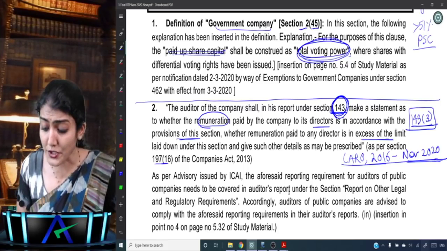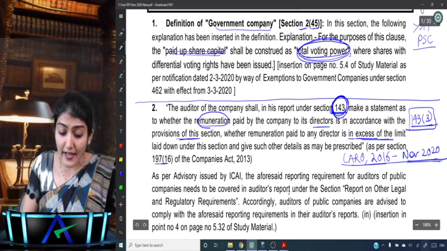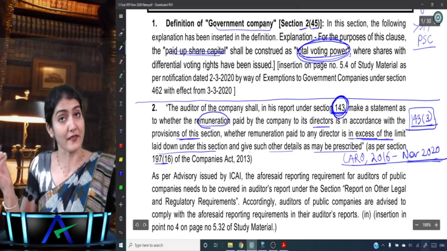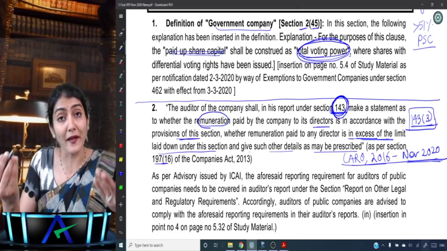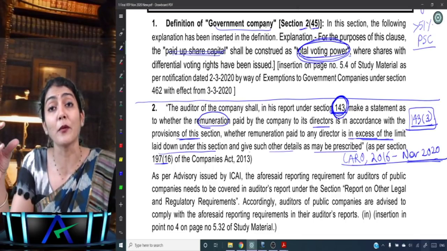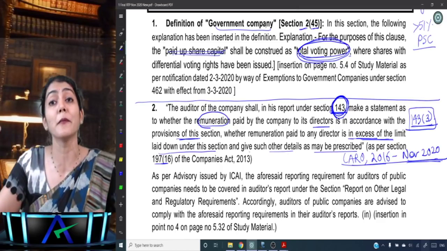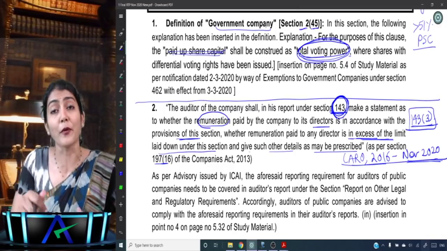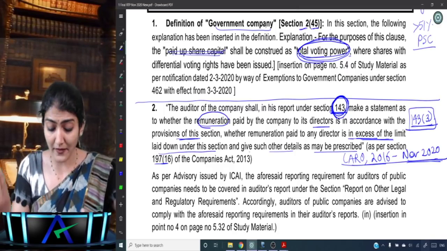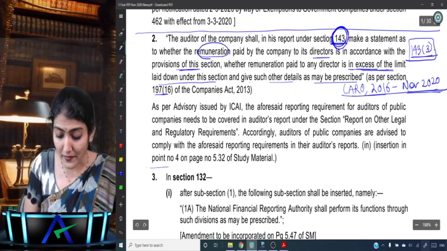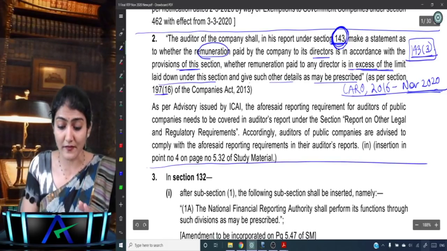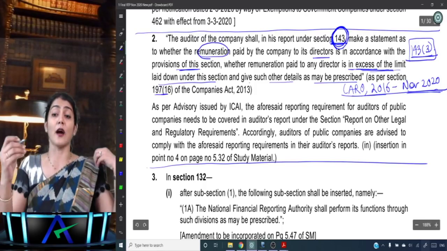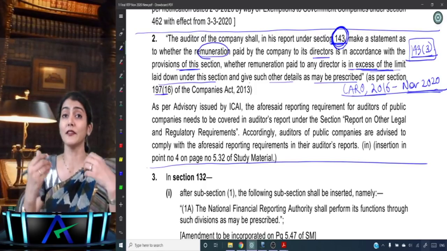Whether remuneration paid to any director is in excess of the limit laid down under this section, and gives such details as may be prescribed. Anyway, section 197 itself is applicable only to public companies, not applicable to private companies. So in case of private companies, you need not do this reporting under 143(3). So managerial remuneration paid, whether it is in accordance with the provisions of this section, and whether any excess has been paid in excess of the limit, is now required to be reported under 143.